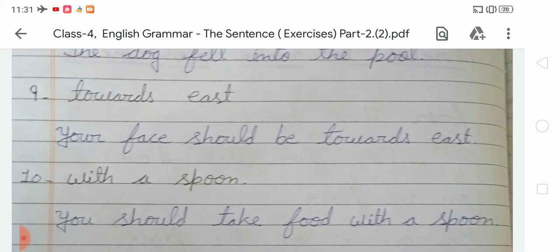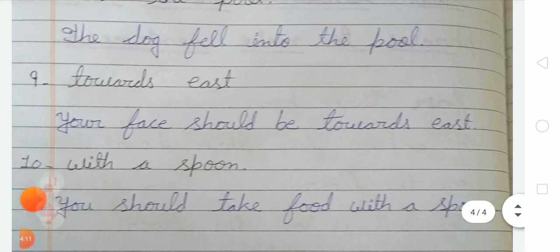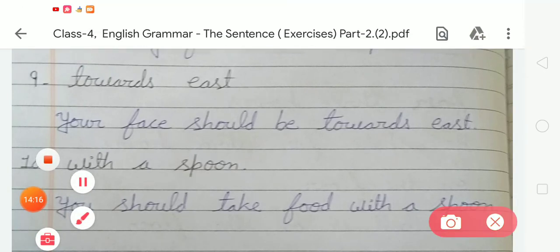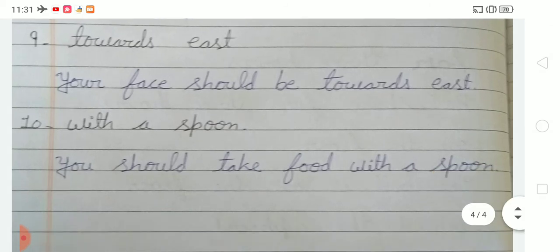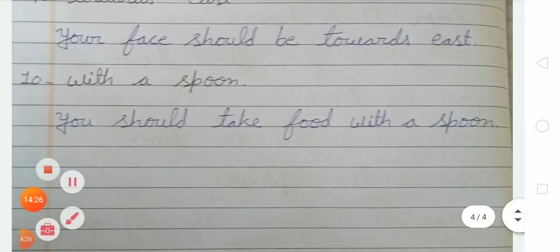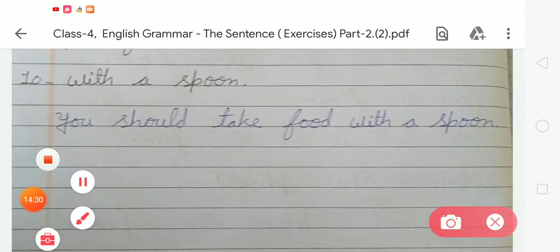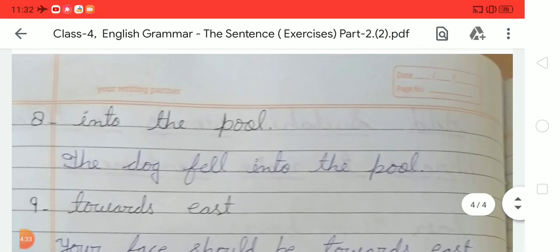Now the last one is number 10. In number 10, there is the phrase with a spoon. So we have to write you should take food with a spoon. So student, like this you have to complete exercise B and C in your notebook.